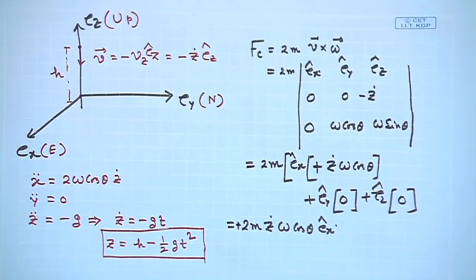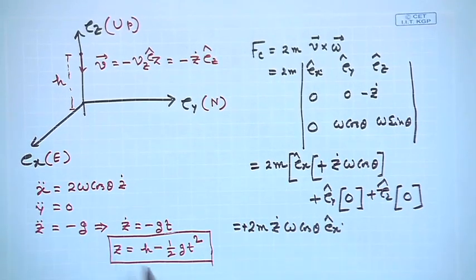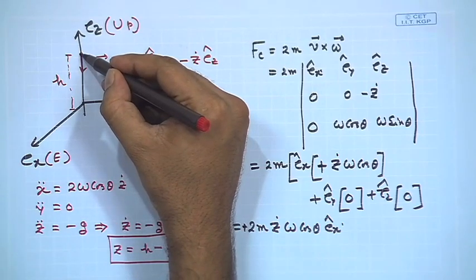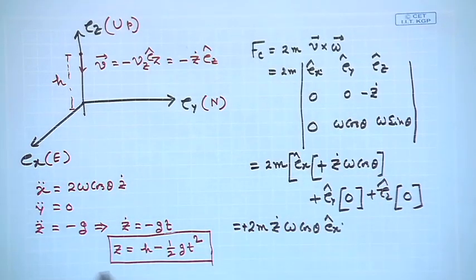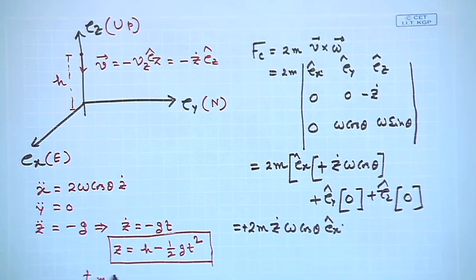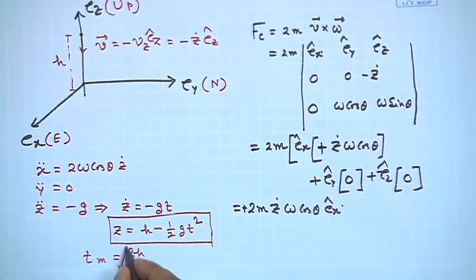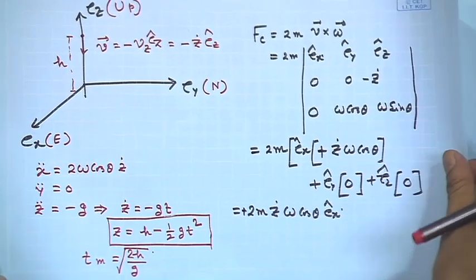So, if we include that here, okay, also one thing we can do is we can find out the total time of flight that the particle takes from falling from this point to that point, and that is given by Tm, which is simply root of 2h by g, right. So, we will just keep this for future.